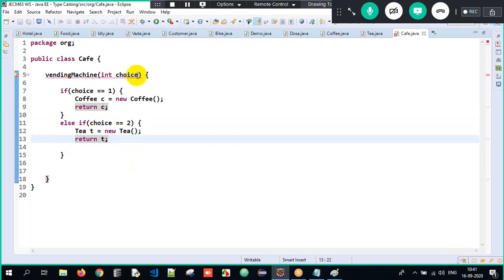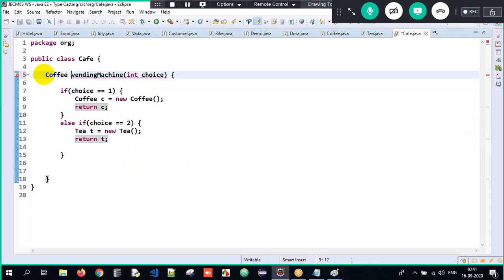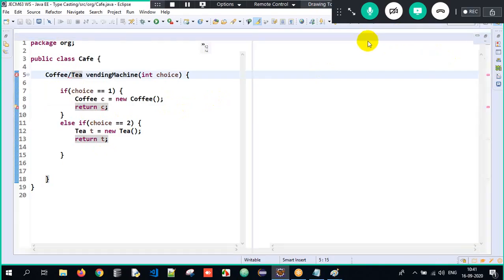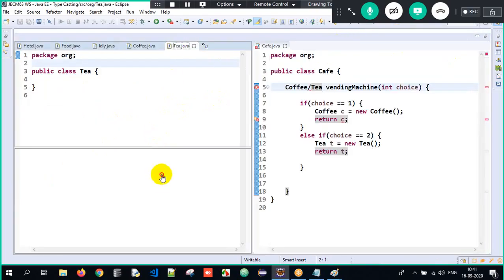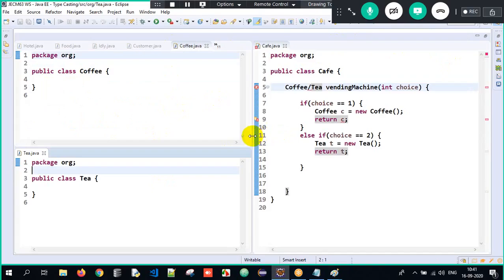So if the choice is 1, I am returning an object of coffee, so my return type is supposed to be coffee. If the choice is 2, my return type can be tea. So there is a possibility I can have 2 return types. But a single method cannot have 2 return types. So I need to have some generic way of writing it. So what can I do here? Can you all tell me, guys?